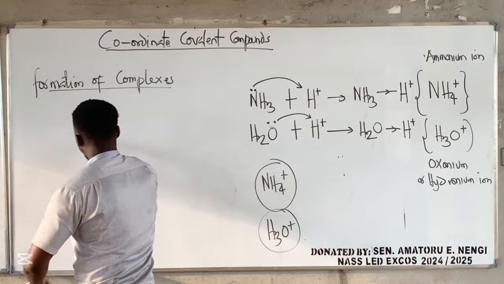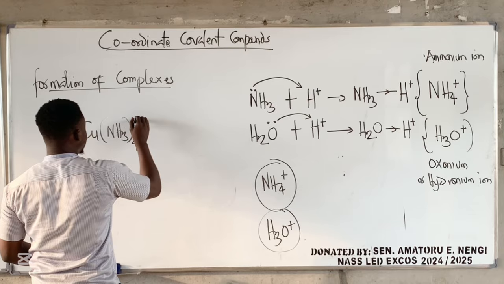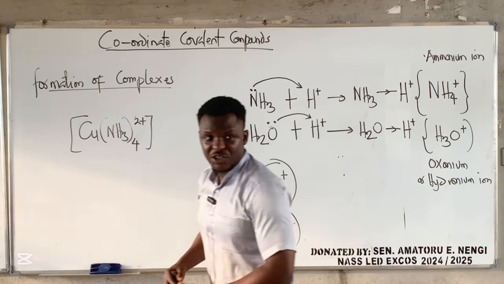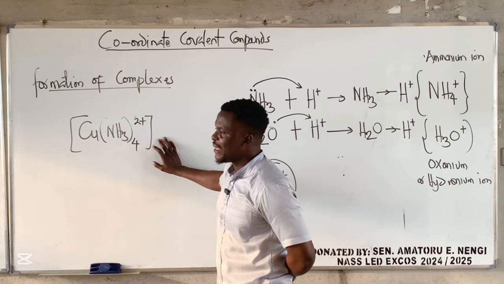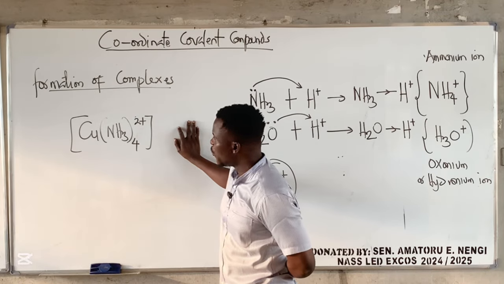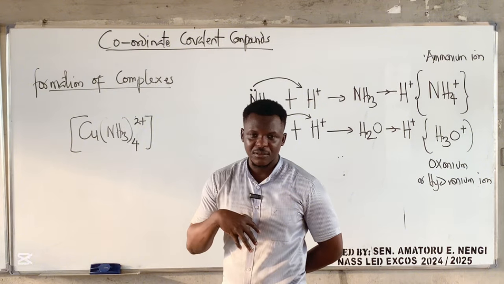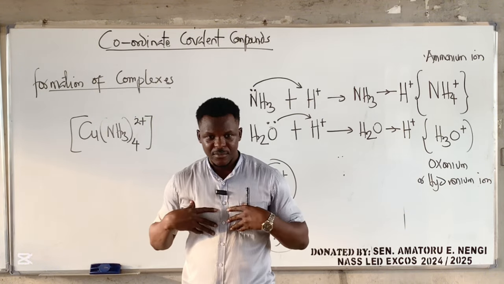Now, another example of coordinate covalent bond is formation of complexes. Maybe you see something like Cu, NH3, something like this. Have you seen something like this before? Now these are complexes. Now let me explain complexes. We call it metal complexes. In complexes, a metal, right, would be at the center, right?